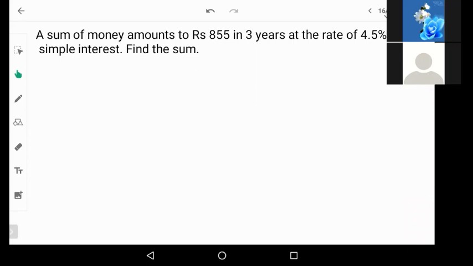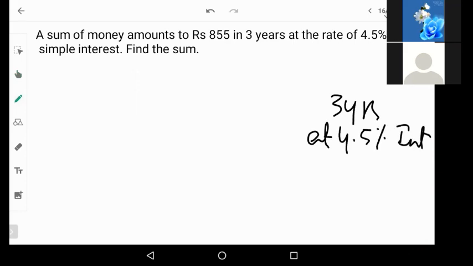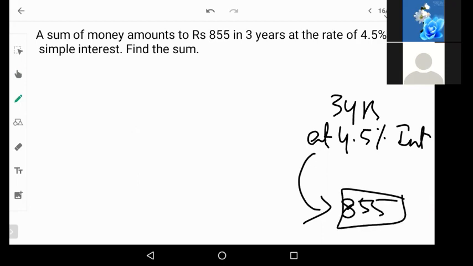So in 3 years at 4.5% interest, we are going to have a total of 855 rupees. They are asking us to find the principal. This is the amount after 3 years.